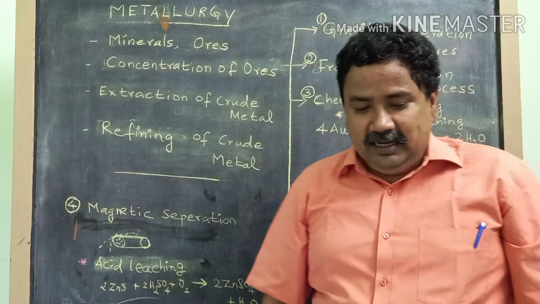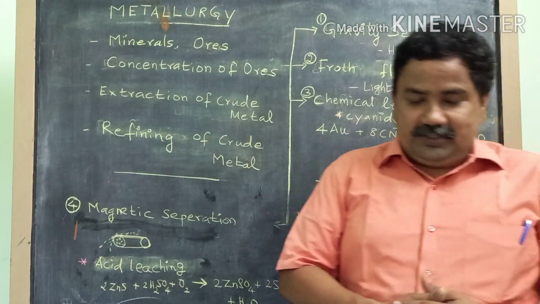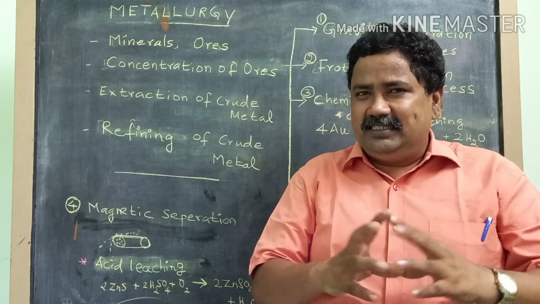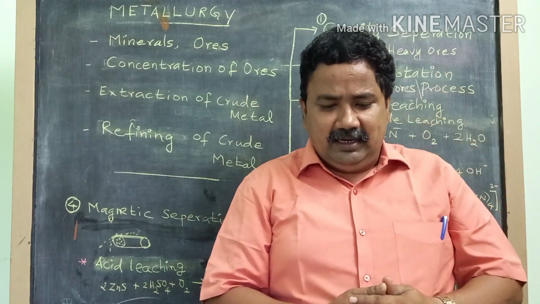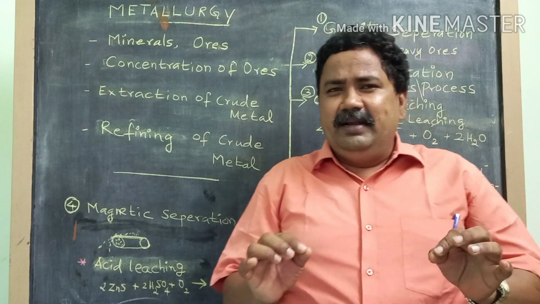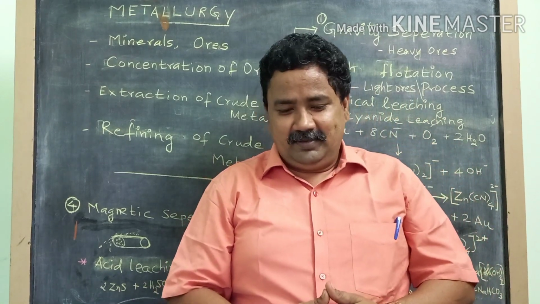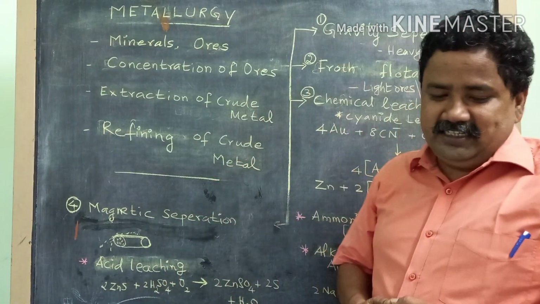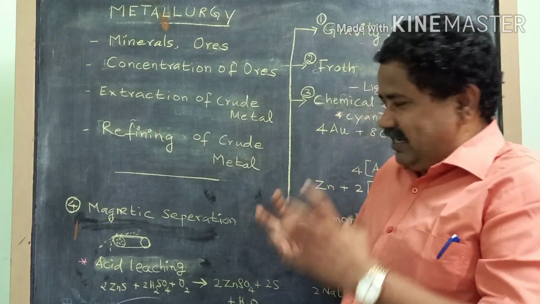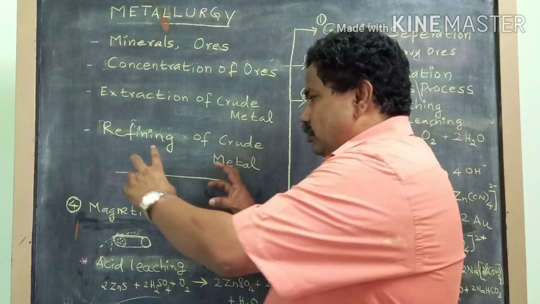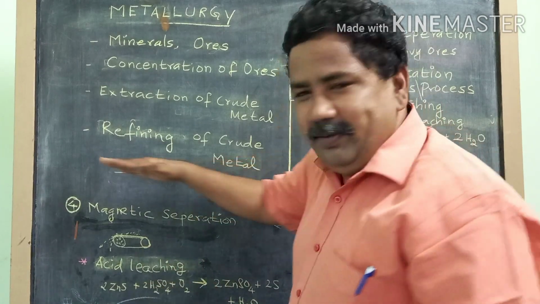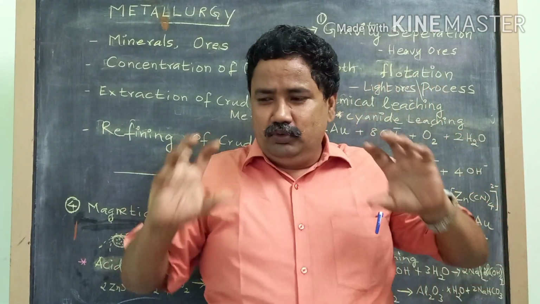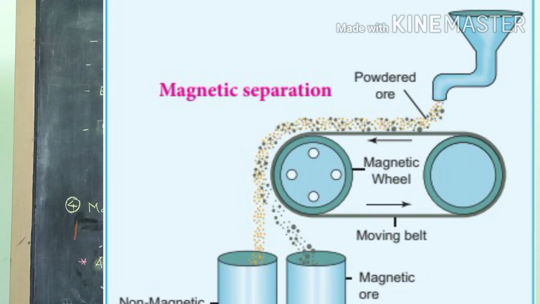As you see here, this is for ferromagnetic ores. The principle is that it is based on the difference in magnetic properties. Okay, so for example wolframite ore, it is crushed and there are 2 rollers and there is a conveyor belt running, and one particular roller will be magnetized or magnetic in nature.